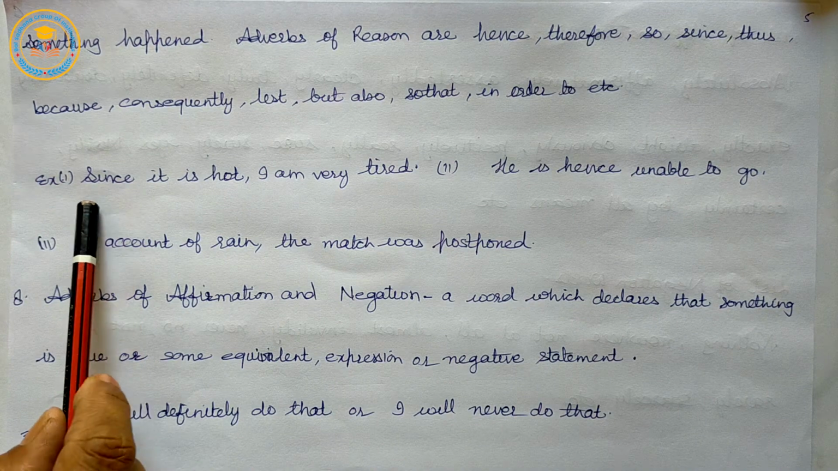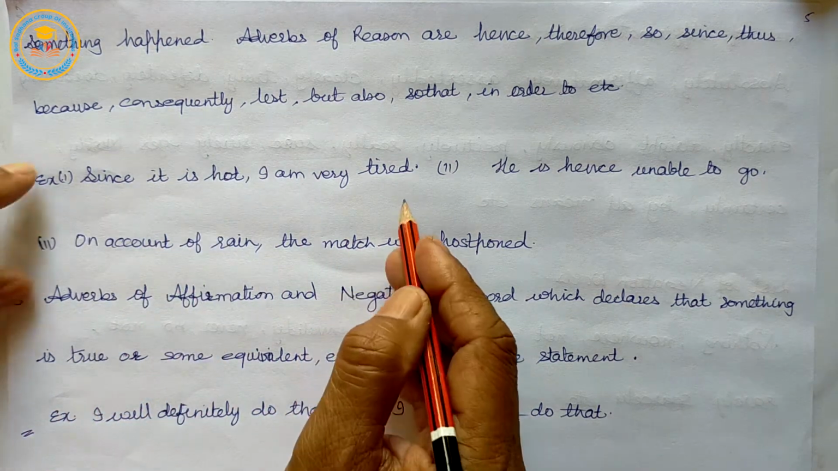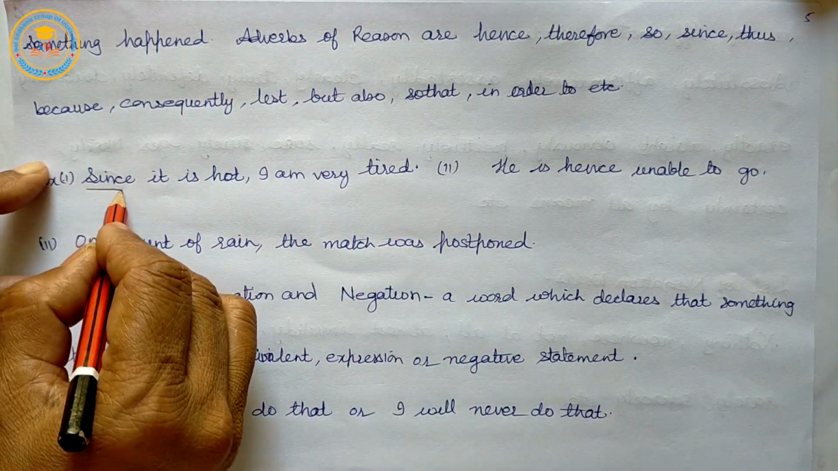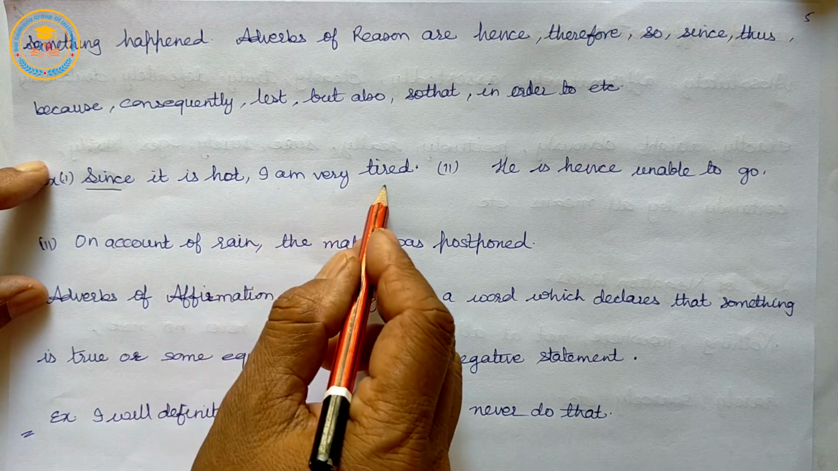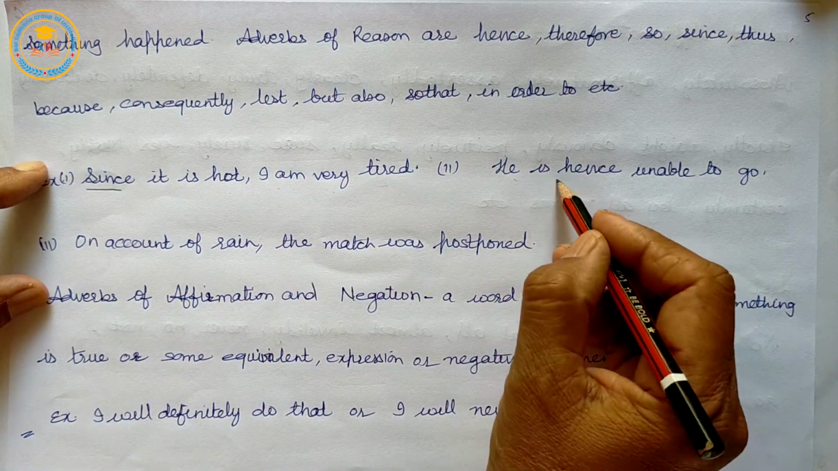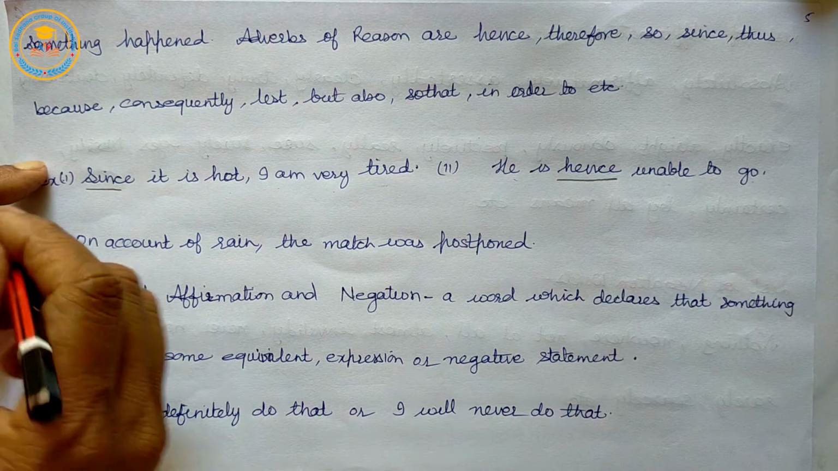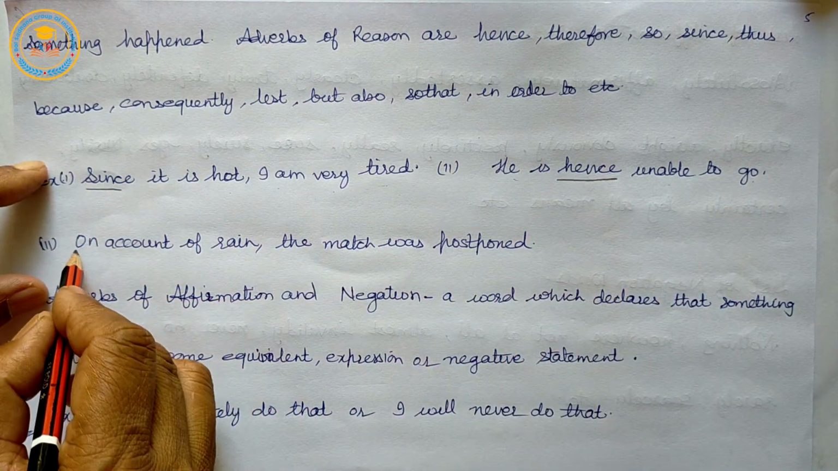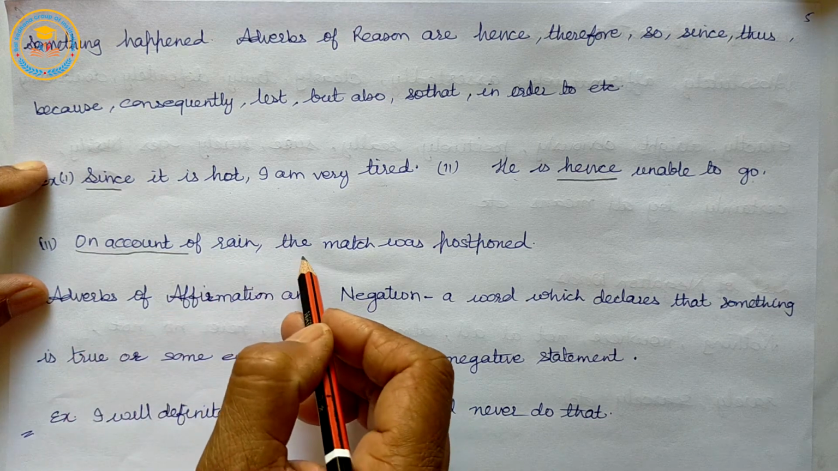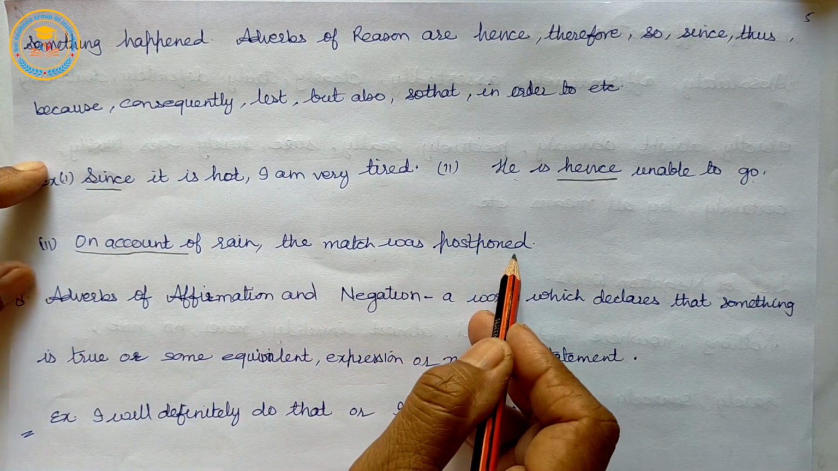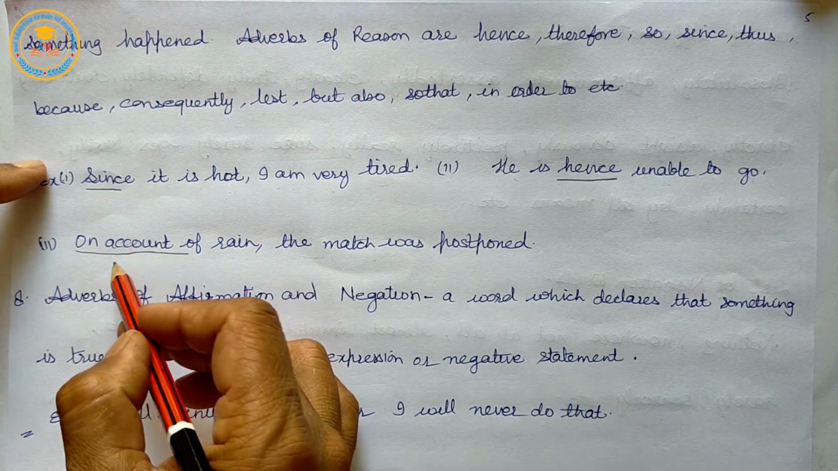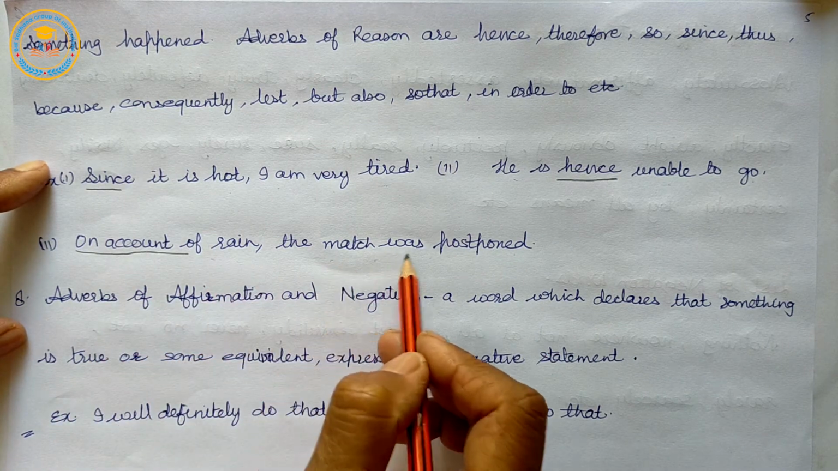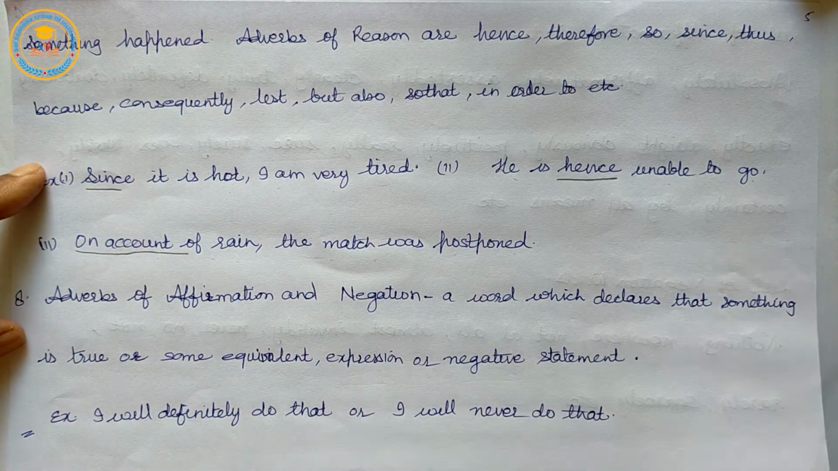Example, since it is hot, I am very tired. He is hence unable to go. On account of rain, the match was postponed.